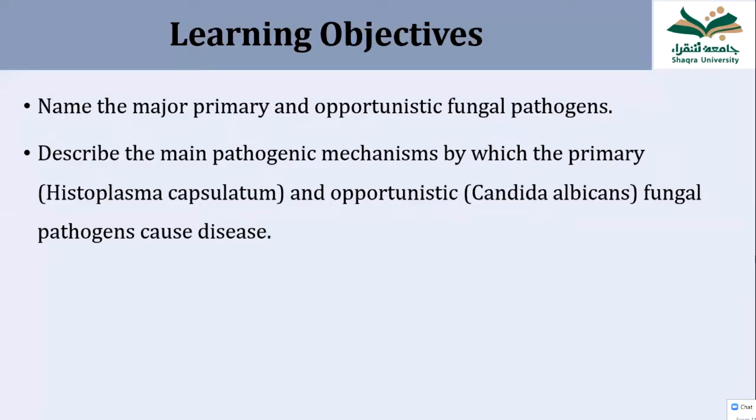And the learning objectives include: first, name the major primary and opportunistic fungal pathogens. Second, describe the main pathogenic mechanisms of Histoplasma capsulatum, which is a primary pathogen fungus, and Candida albicans, which is the most common opportunistic fungal pathogen.